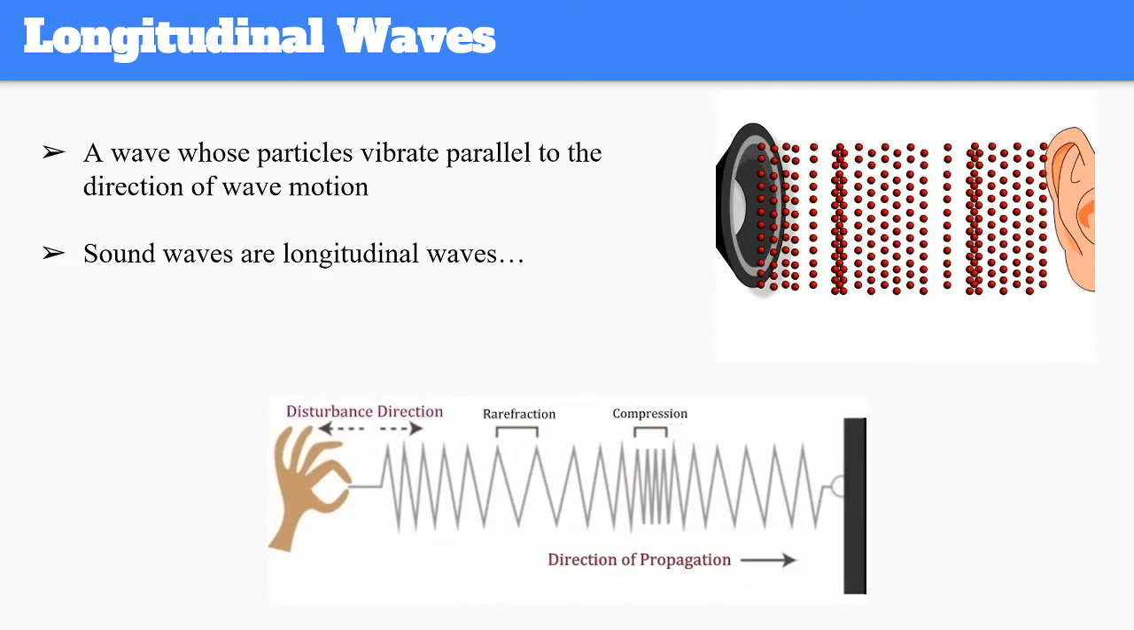And it's called longitudinal if the disturbance and the wave direction are parallel to one another, then it becomes a longitudinal wave. And sound waves are longitudinal waves because sound is traveling like this in the air.